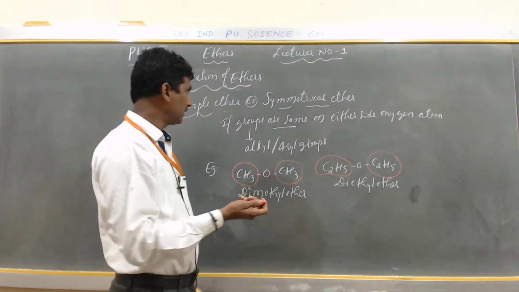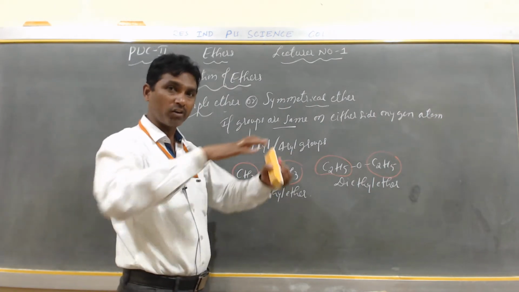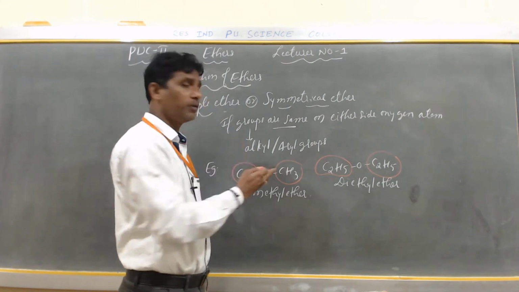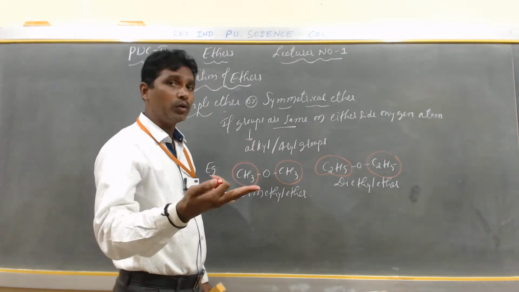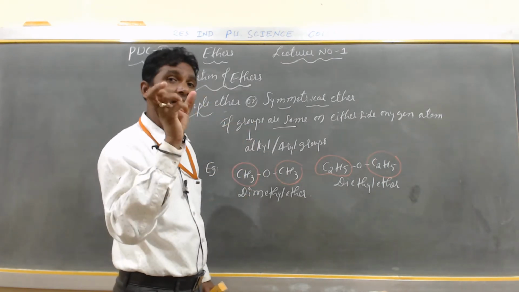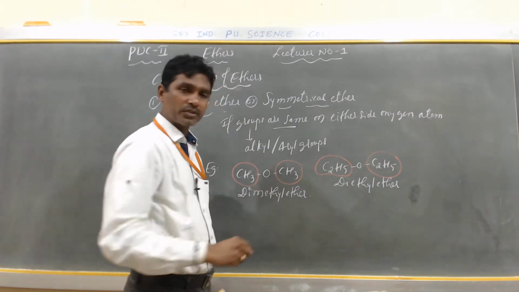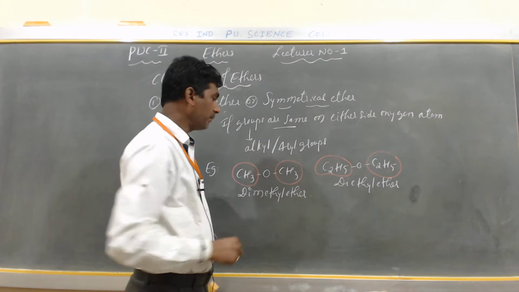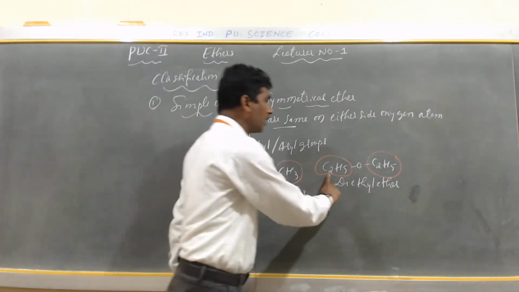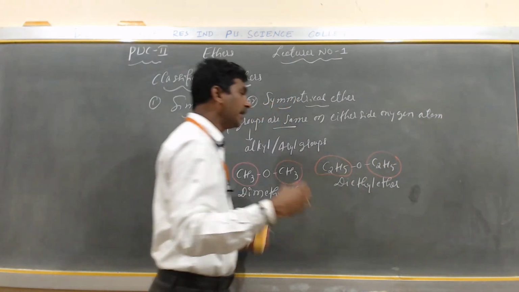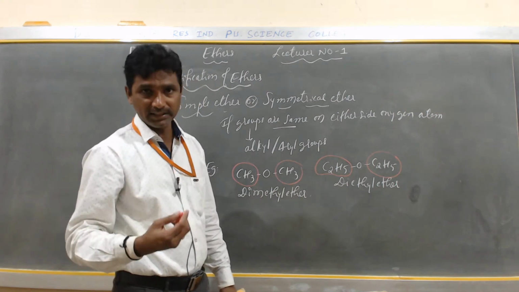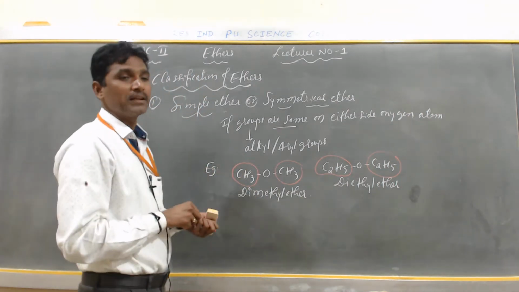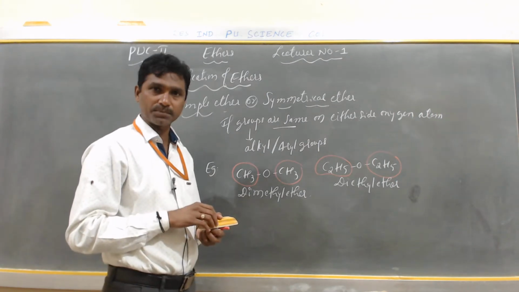What is meant by simple ether? If groups are the same on either side of the oxygen, or if alkyl or aryl groups on either side of the oxygen atom are the same. Here two alkyl groups are the same, so it is called dimethyl ether. Here two alkyl groups, C2H5 and C2H5, are the same, so it is called diethyl ether. So these are the examples of simple ether, my dear students.